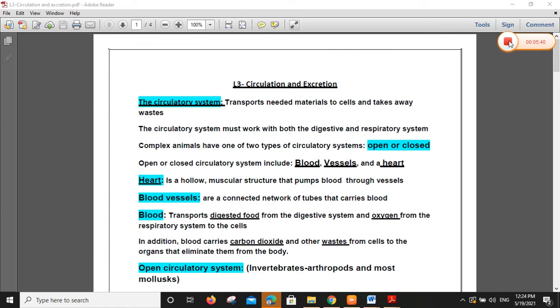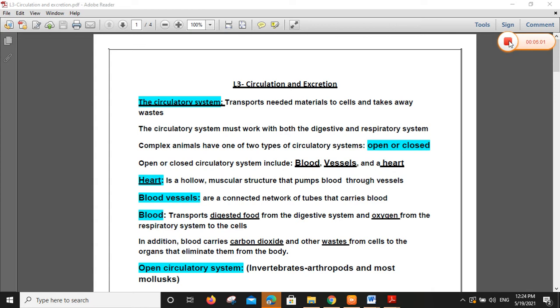Also, some vessels carry the waste products of respiration, carbon dioxide and water vapor.